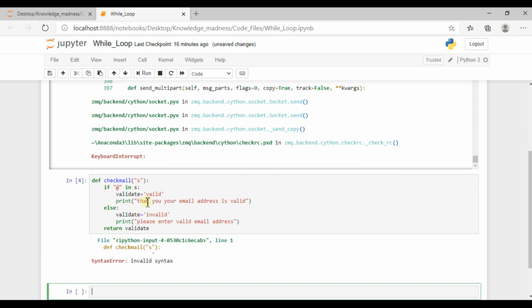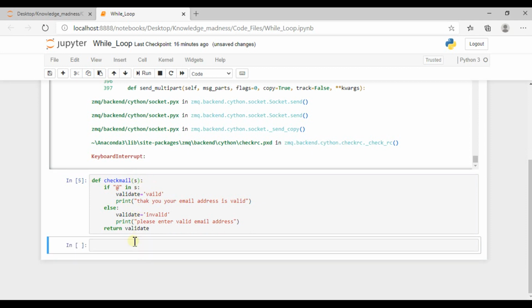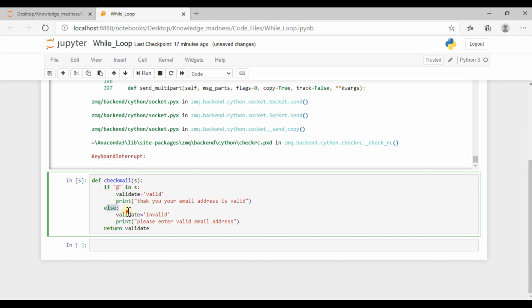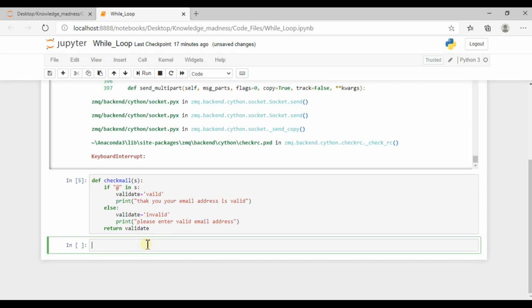Okay, so I have written a function which checks the condition. Don't worry about the function and all those things, but if you want to know about the if-else statement and haven't watched that video, I will put the video link in the description and the I button, and you can watch it from there. Don't worry about this function. It basically does some kind of task and returns some value. That's it. I am just giving you that example for demonstration purposes.